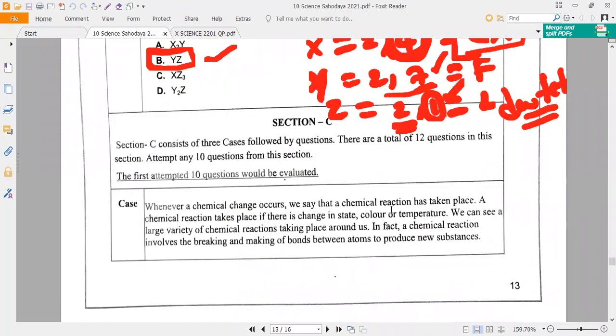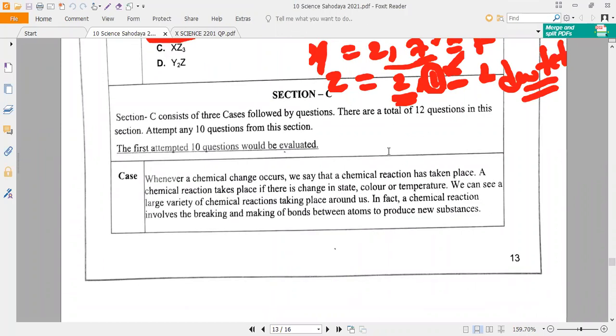Totally in this paper, we have already finished section A and section B. So now 12 more questions remain. We'll see those questions today. That is, the case study questions. Now, can anybody read this question? First case study, section C case study. Please, somebody read loudly.